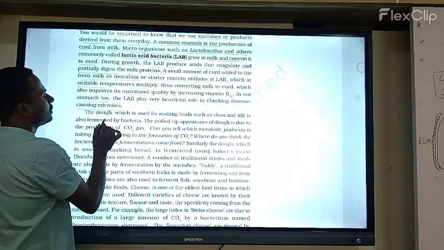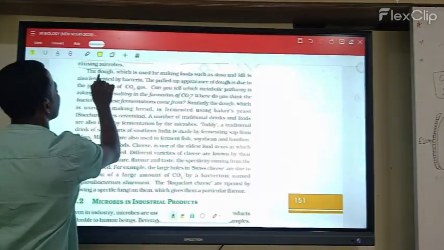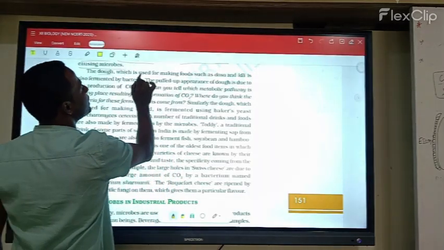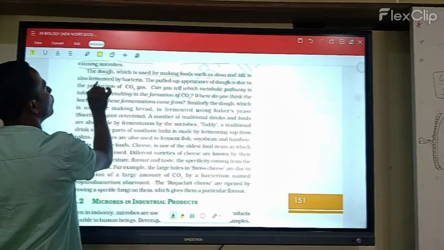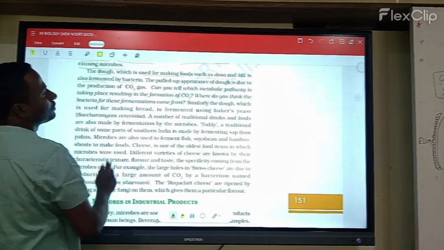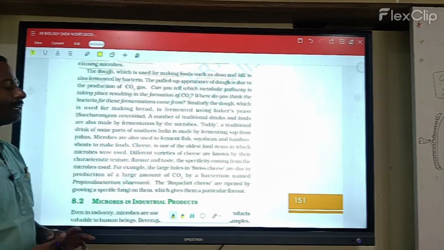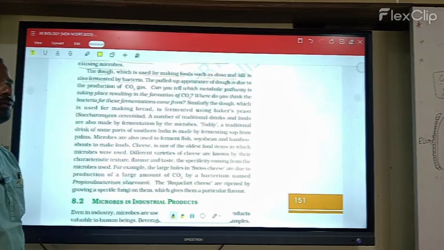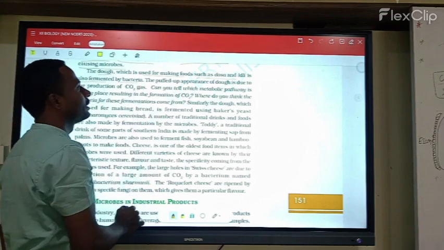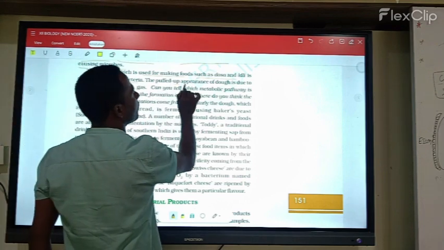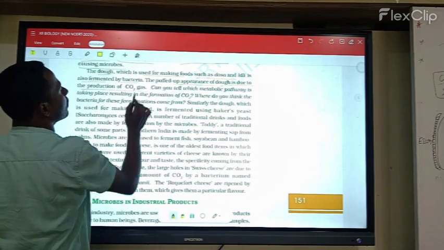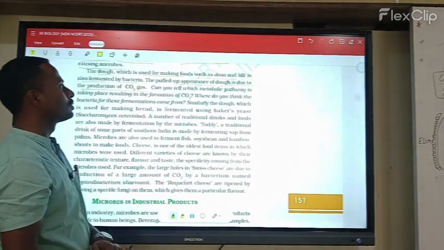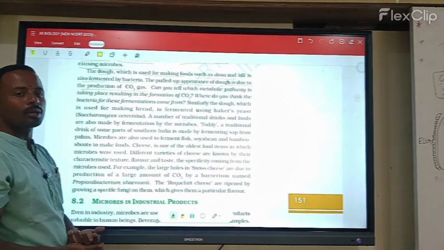The dough. Next. The dough used in making foods such as dosa and idli is also fermented by bacteria. So idli and dosa are completely fermented with the help of what? That is bacteria only. Here the puffed-up appearance of the dough is due to the production of CO2 gas.